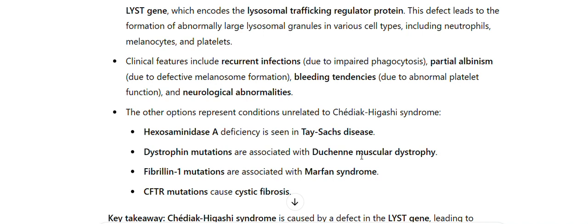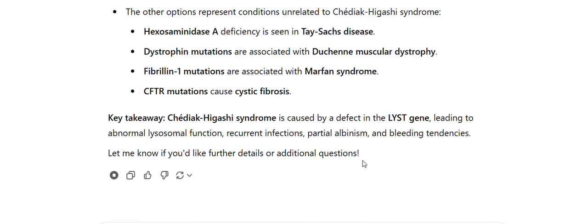Key takeaway: Chédiak-Higashi syndrome is caused by a defect in the LYST gene leading to abnormal lysosomal function, recurrent infections, partial albinism, and bleeding tendencies.